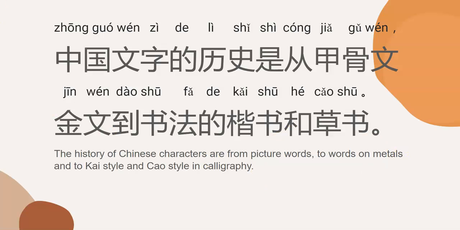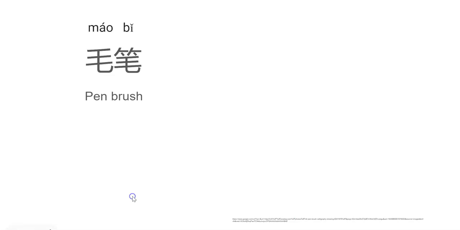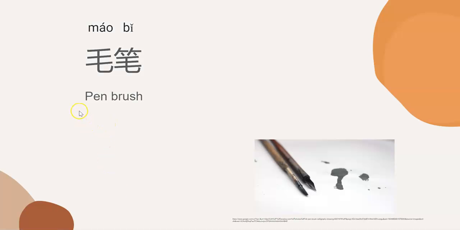Let's read this sentence one more time. 中国文字的历史是从甲骨文、金文到书法的楷书和草书。Please practice this sentence several times until you can remember it. And now we are going to introduce some new words. Paintbrush, 毛笔.